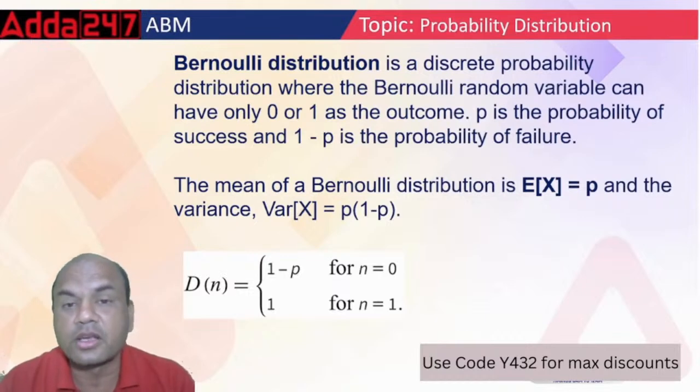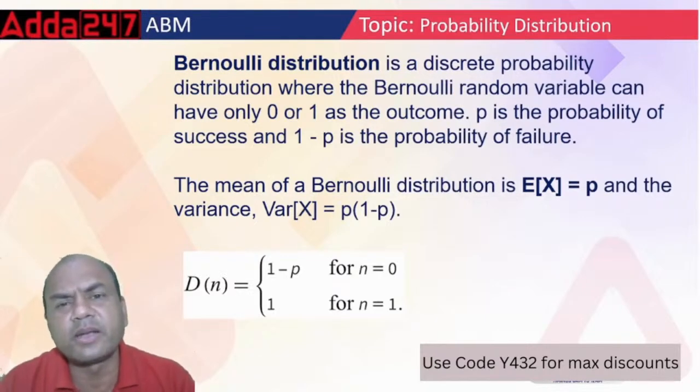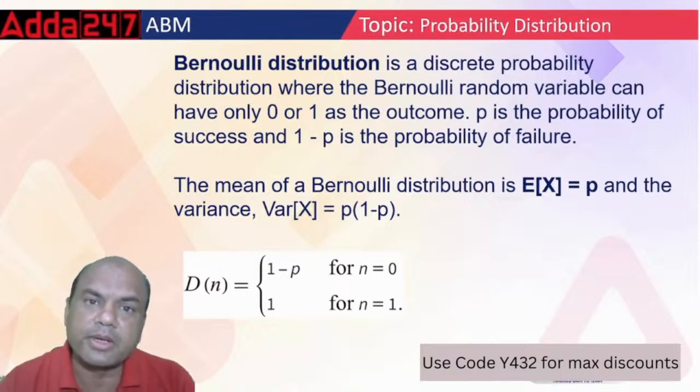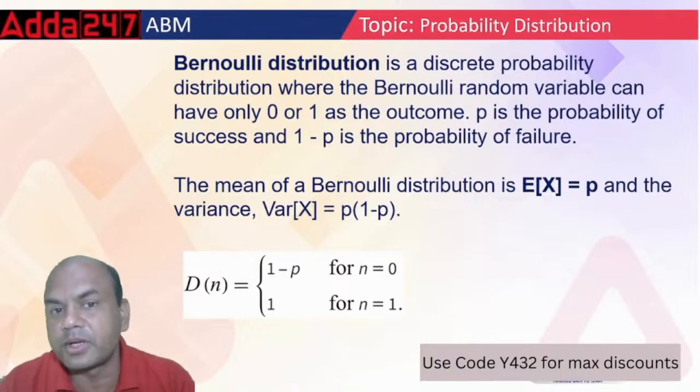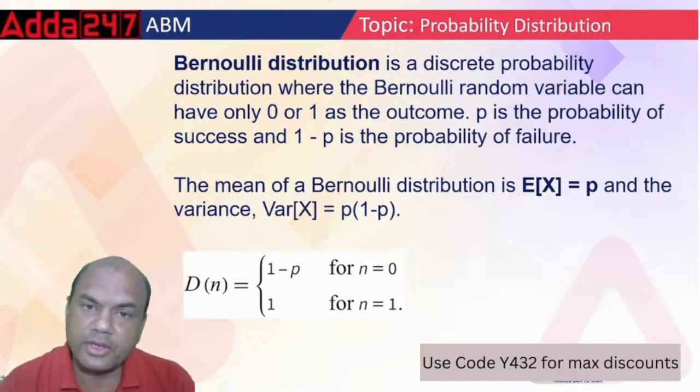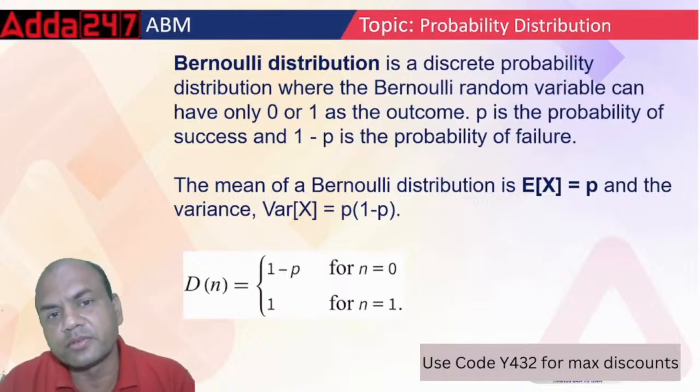Roughly around 8 to 10 marks. Consider 8 marks roughly for probability distribution. And in this probability distribution, you have three types of probabilities. One is Bernoulli, second is binomial, and third one is Poisson. So we'll study one by one.